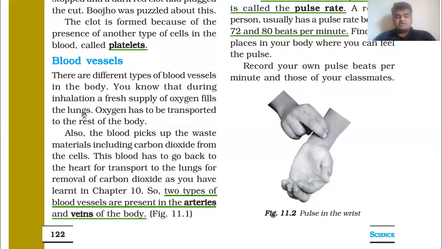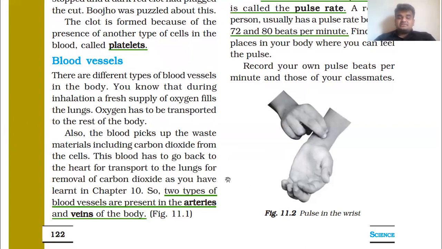Oxygen has to be transported to the rest of the body. After reaching the lungs, this oxygen is distributed to the different parts of our body. Also, the blood picks up the waste material, including carbon dioxide, from the cells. In exhalation, the second part of breathing, we are taking out the air which is rich in carbon dioxide.